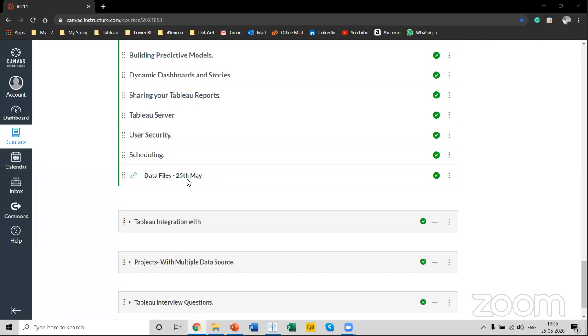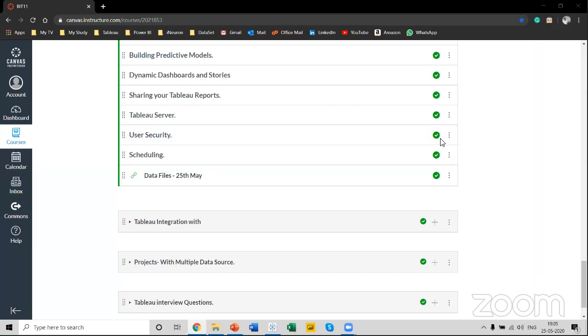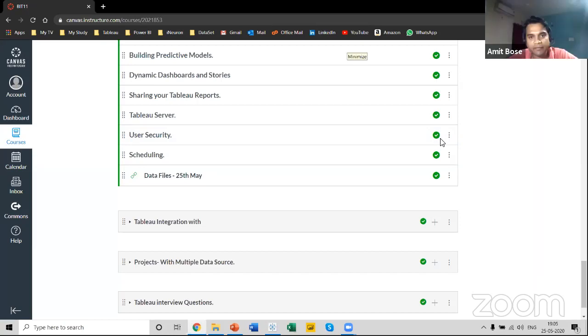Amit, various people are saying that they are not able to download this file. Can you please check once? Just allow me, let me check because I've shared this link over here. I don't know why this Google Drive link is every time creating a problem for me. Just let me check this, guys.